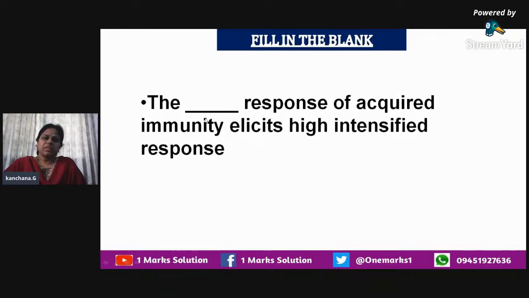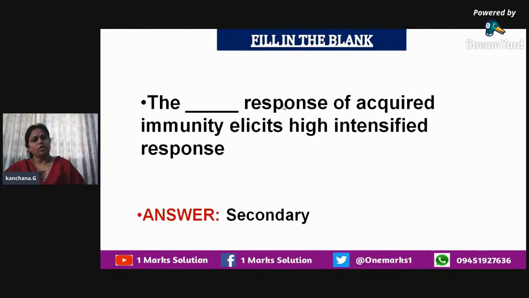The next one: dash response of acquired immunity elicits a highly intensified response. When for the second time the same pathogen meets a person who has already got this disease, the response which gives the high intensified response the second time is what we call the secondary response. So this secondary response will be of high intensified nature.